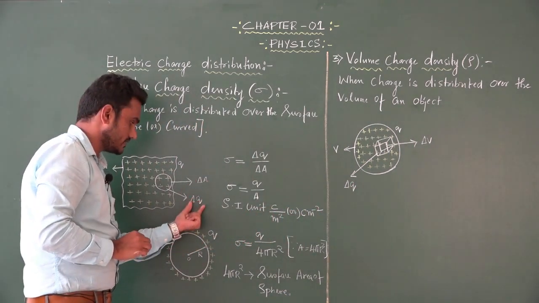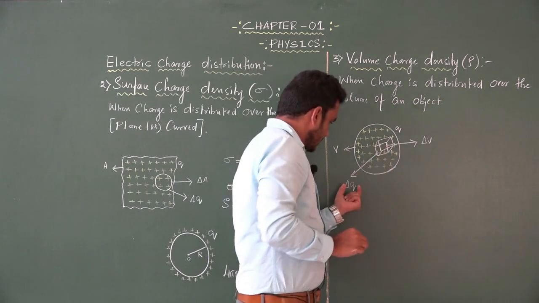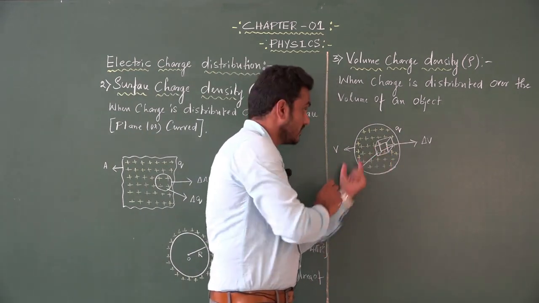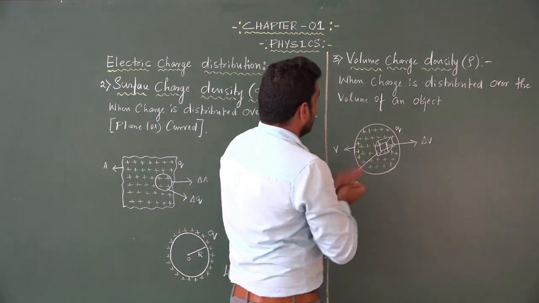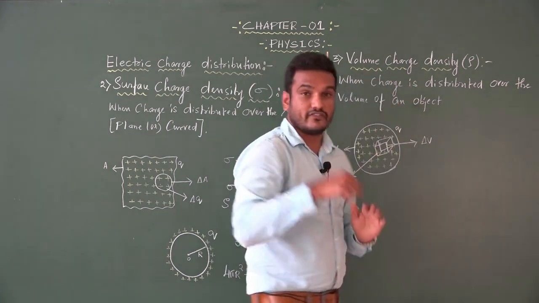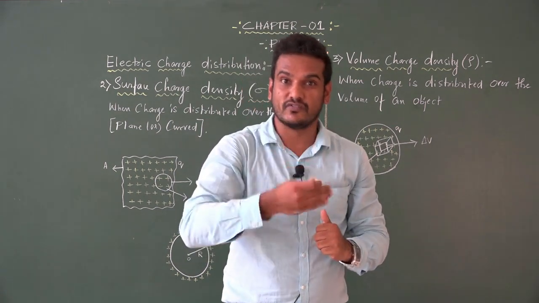Within the area element it is delta Q. Here it is the quantity of charge within the volume element delta V. So volume charge density is defined as charge per unit volume.